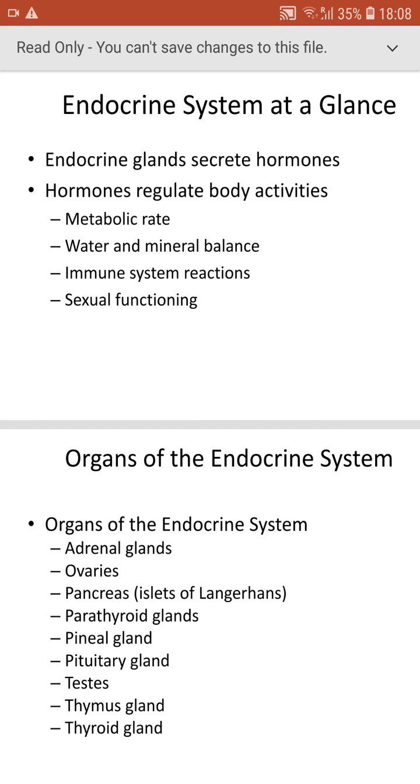So how it happens is the hypothalamus will release a hormone called thyrotropin releasing hormone. That thyrotropin releasing hormone will act on the pituitary gland, which will release a hormone called thyroid stimulating hormone, otherwise called TSH. The thyroid stimulating hormone will act on the thyroid gland for the production of more or less thyroid hormone, nothing but T3 and T4.